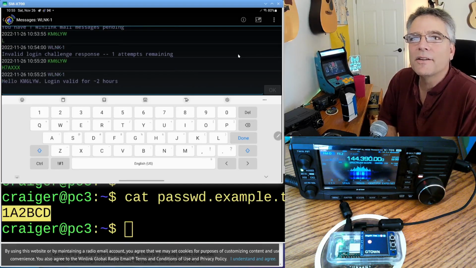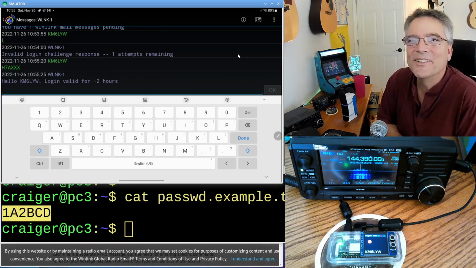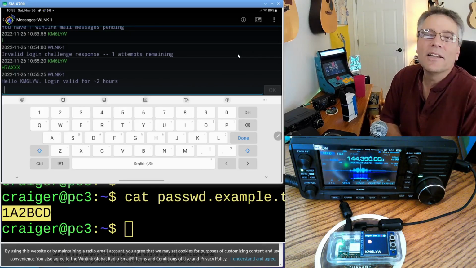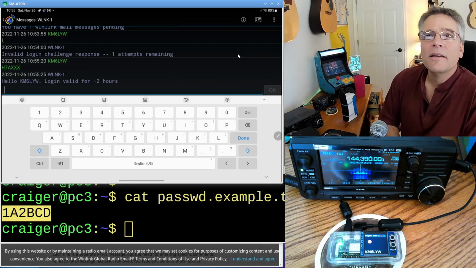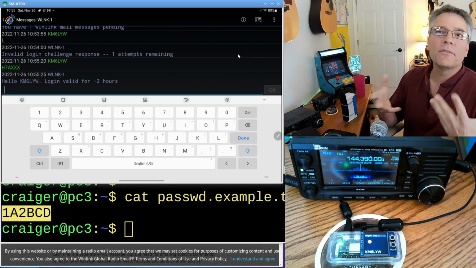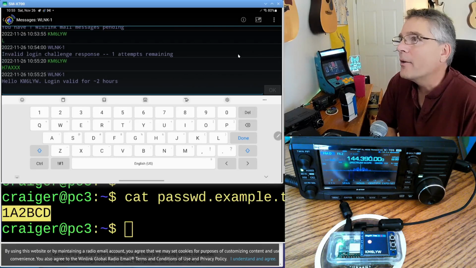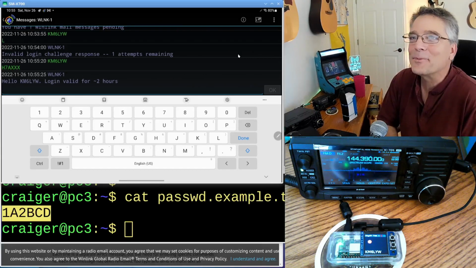I did this earlier, and you get locked out after a while if you don't do it right. I guess you get 3 attempts. Luckily, I got it right, and you can see it says, hello, KM6LYW. Login valid for 2 hours. So I don't have to do this login challenge for 2 more hours since I got my password right.